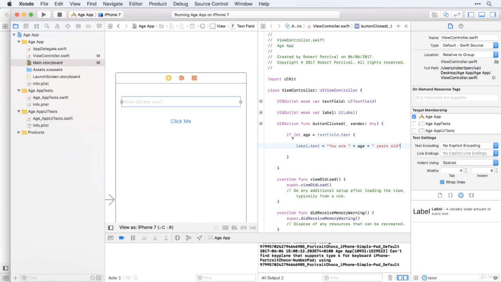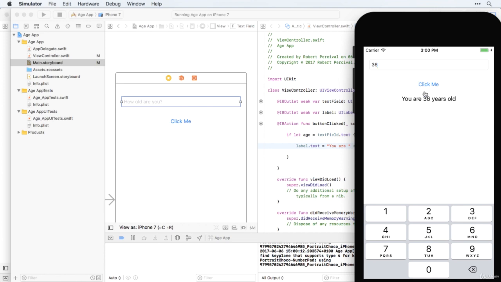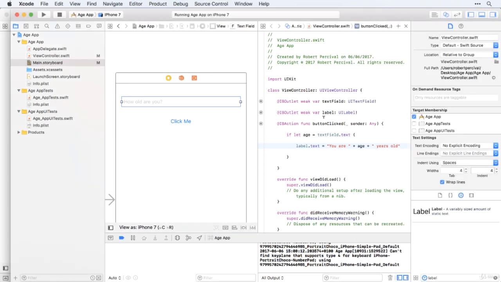All right, so we've learned a huge amount in this video. We're now able to connect up buttons, labels, and text fields and make our app interactive so that when the user clicks on a button, our code takes the value from the text field and displays that along with some other text on the label. So we've come a long way. We're almost ready to build the big cat ears app, which we're building at the end of this section. There's just one more thing that I want to teach you before we do that, and that is how to add images to your apps. And we'll do that in the next video.